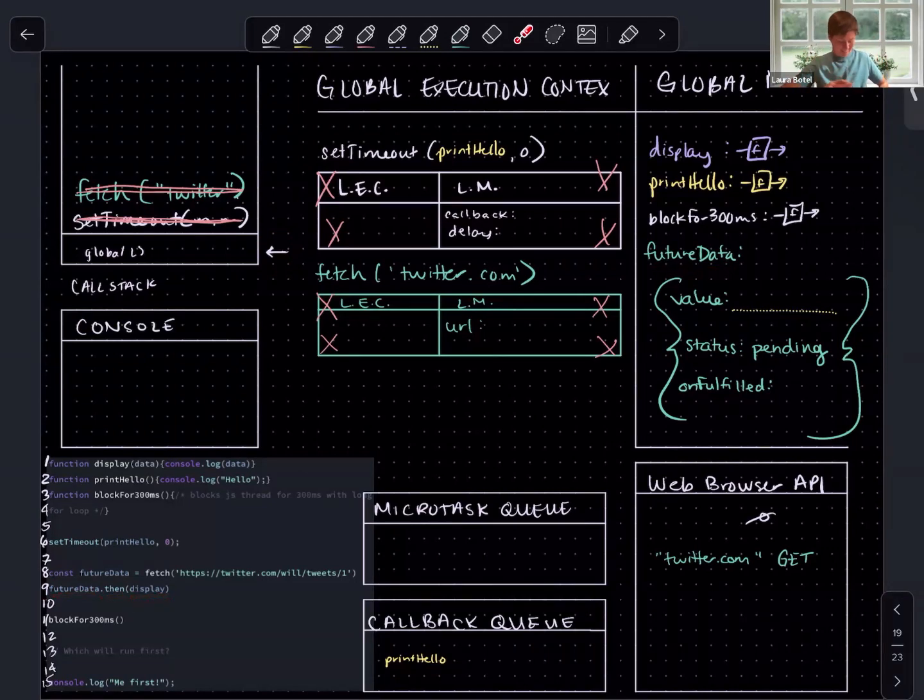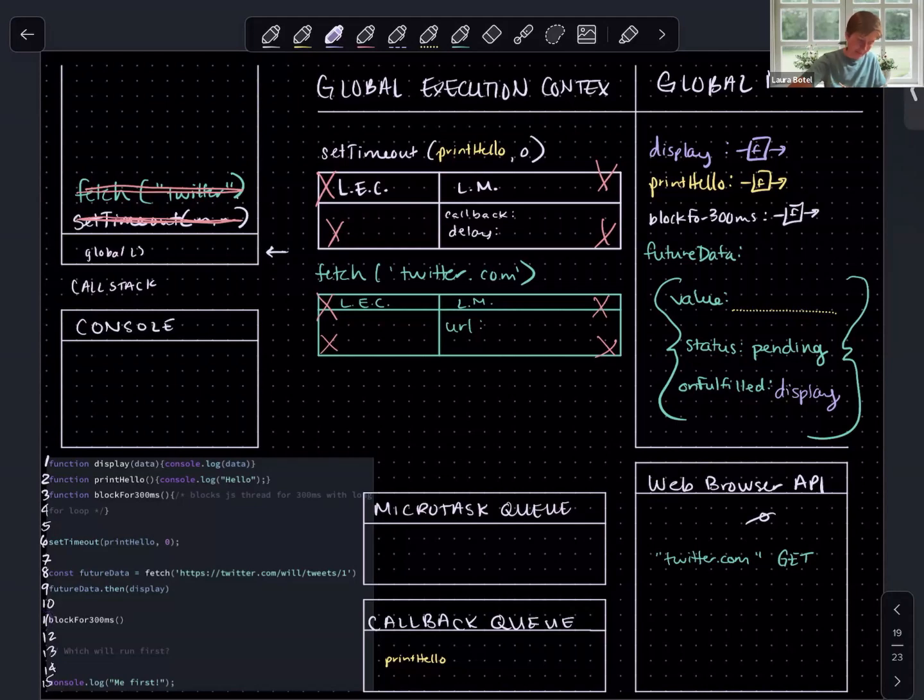We're not going to go into what dot then does in detail, but at a high level, what dot then does is take whatever argument you've passed it, whatever callback you've passed it, and store that callback in the onFulfilled property of the object. So what are we passing in? Passing in display, which is a function definition. And this will now be stored here.